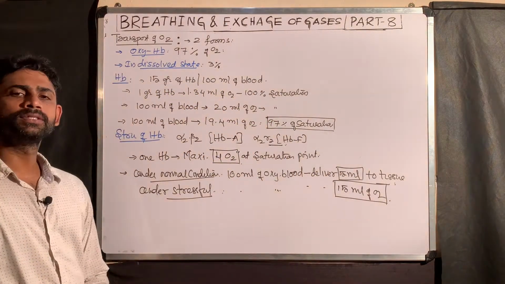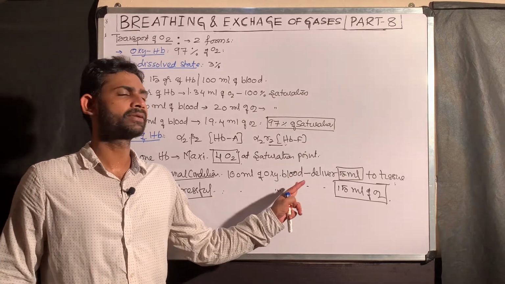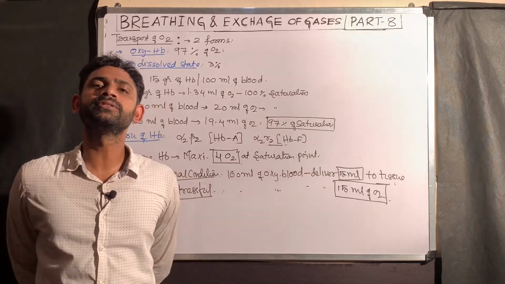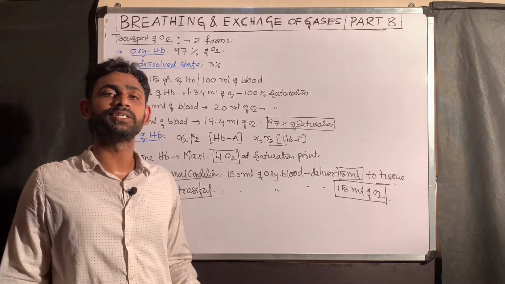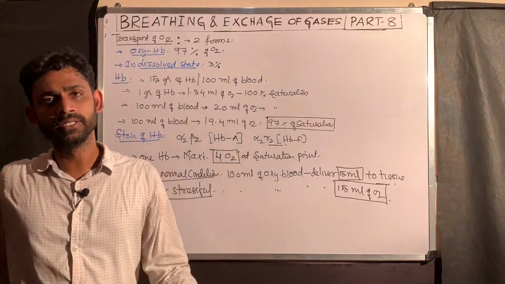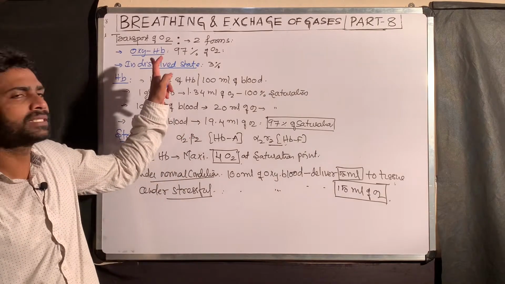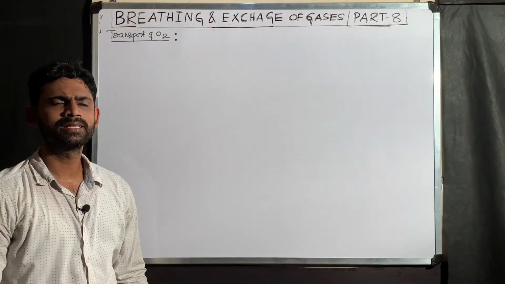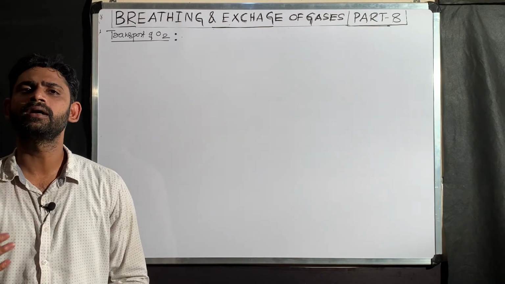Under normal physiological condition, 100 ml of oxygenated blood can deliver 5 ml of oxygen to the tissues. When a person is in the stress condition or severe exercise condition, it can deliver up to 15 ml of oxygen to the tissues. So these 2 points are important from the NEET exam point of view. As I said, 97% of the oxygen is carried by the hemoglobin.